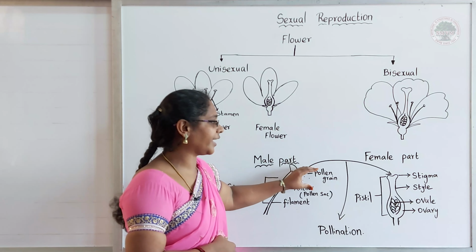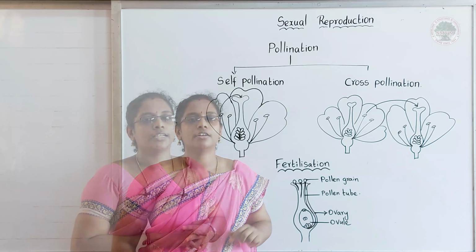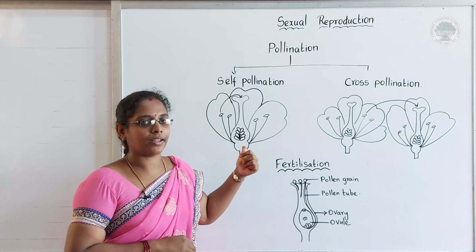This pollination is of two kinds. One is self-pollination and the next one is cross-pollination. Let's see what the different kinds of pollination are. The first one is self-pollination and the second one is cross-pollination. Now let's see what self-pollination is.